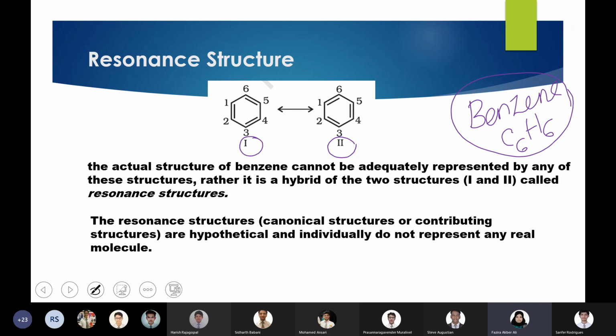Taisir, what can you see over here as a difference between 1 and 2? Taisir, are you there?